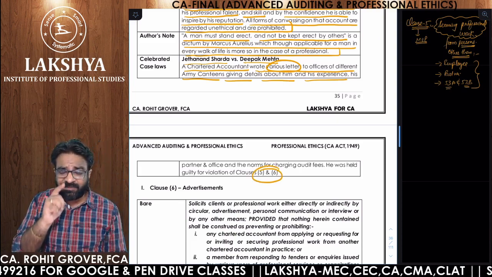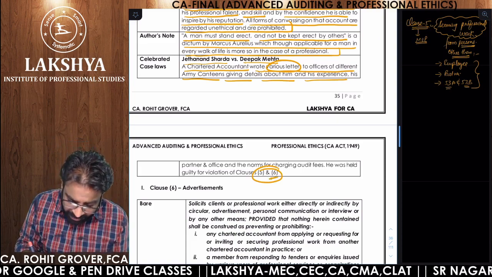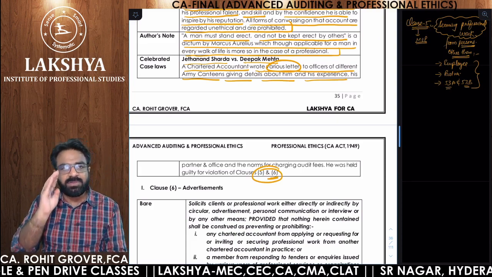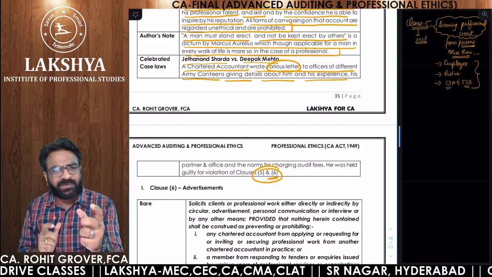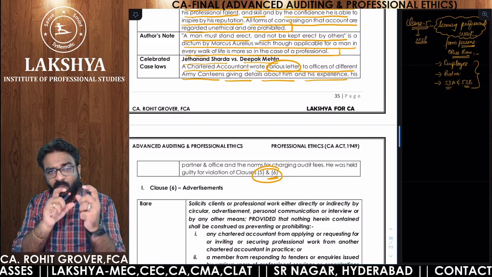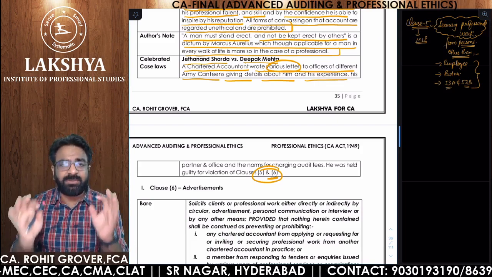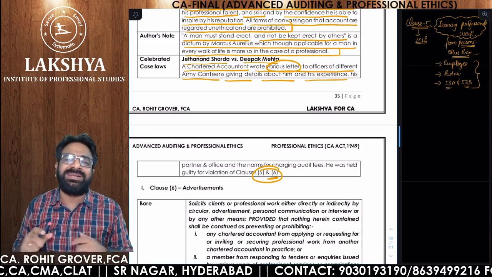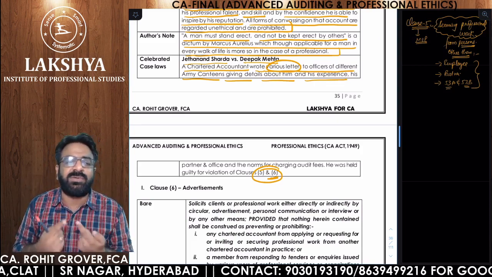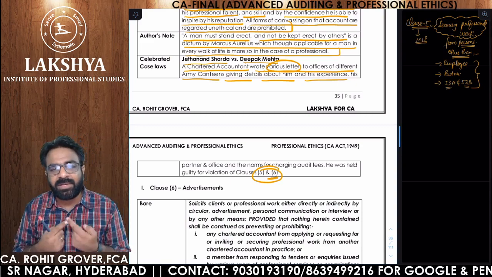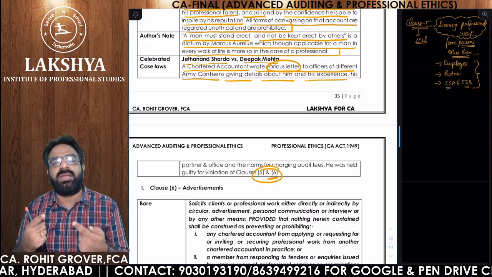Now, why clause number 5 came, that you understood. Sir, why clause number 6 came? Clause 6 will also come because 6 is very similar to 5, but it is a very, very highly important clause. So today's session is mostly going to be dedicated to clause number 6 only. Are you getting the point?